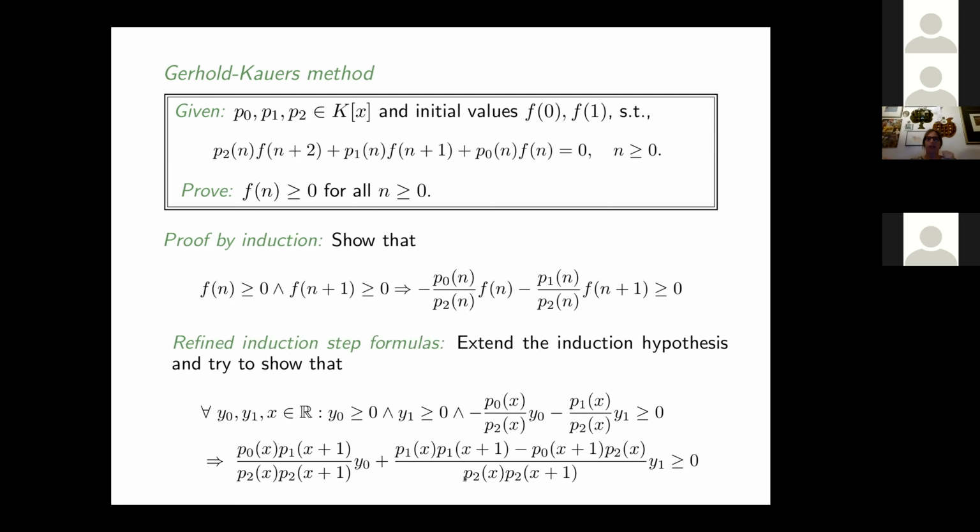Every time they extend the induction hypothesis, you check if the next initial value is really still greater or equal to 0, because if you find a counterexample, you have at least a proof that it's not greater or equal to 0. This process of extending the induction hypothesis may go on forever and ever. So this is where this becomes not necessarily terminating.